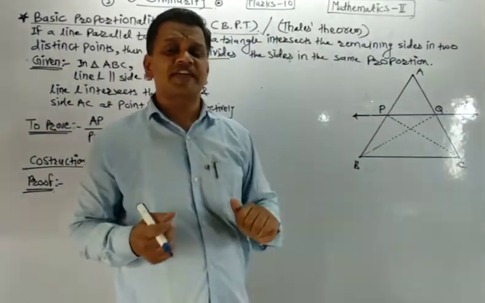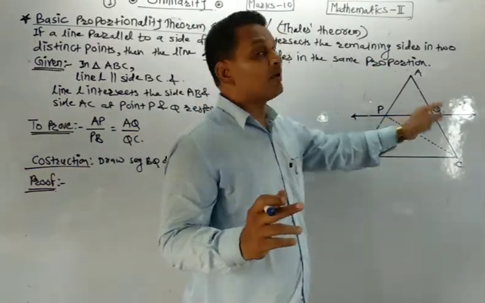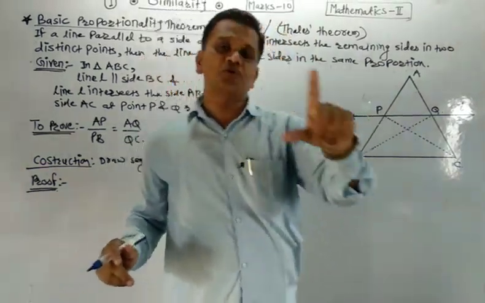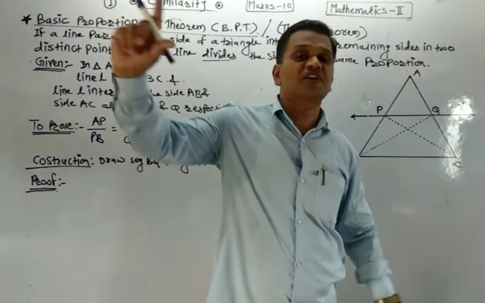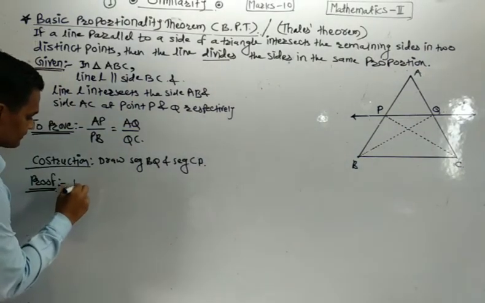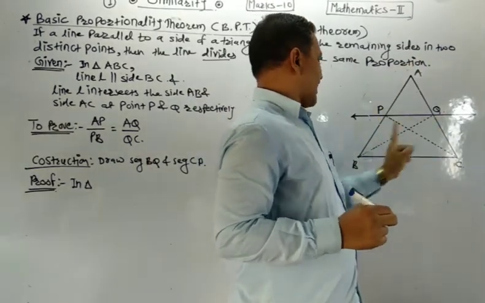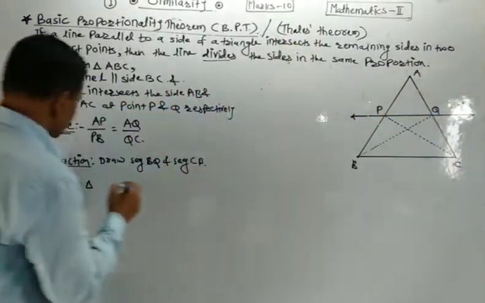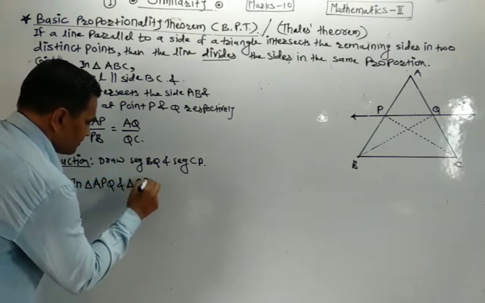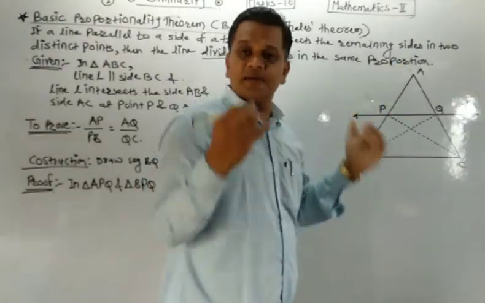Why are these two triangles having equal heights? Because their bases are in the same line and they have a common vertex. That is why their heights are equal. And if their heights are equal, then the ratio of areas of two triangles is equal to the ratio of their corresponding bases. Now I am going to write here: in triangle APQ and triangle BPQ, bases AP and PB are in the same line.